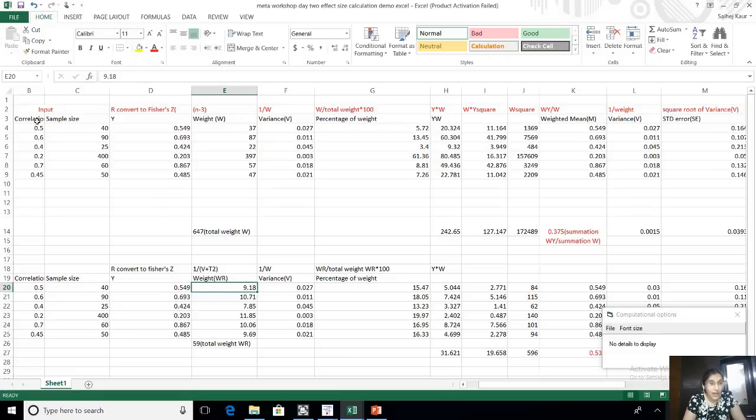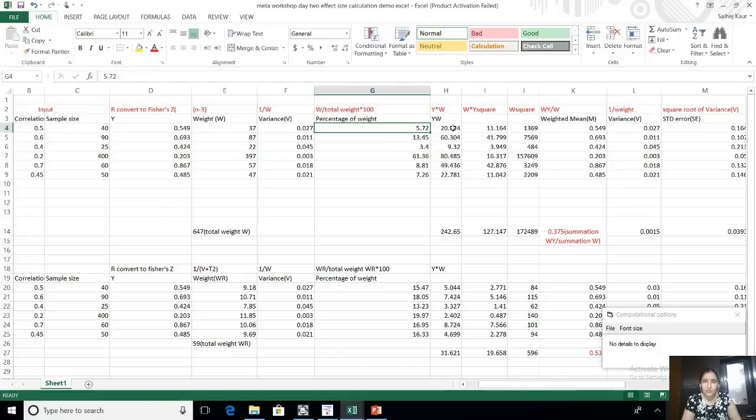Okay, so you have a correlation here, you have a sample size here, and R is converted into Fisher's Z using the log formula that I gave you. Then there is a weight, which is n minus 3. n was 40 here, so n minus 3 is 37, and variance is 1 by weight, so 1 by 37 is 0.027. Then the percentage of weight: if the total weight was 647, then how much weight is 37 out of this 647? So the weightage is 5.72%.